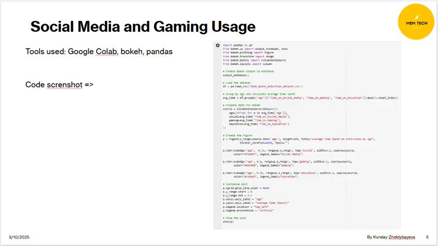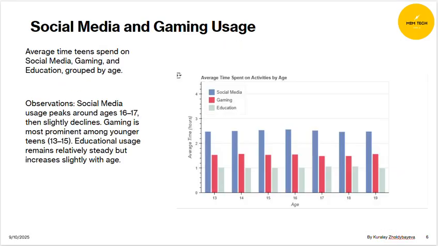Now let's move to the visualizations and code. My first visualization is on social media and gaming usage. The tools I used are Google Colab, Bokeh, and Pandas. Here you can see a code screenshot from Google Colab I used. So I built this visualization.